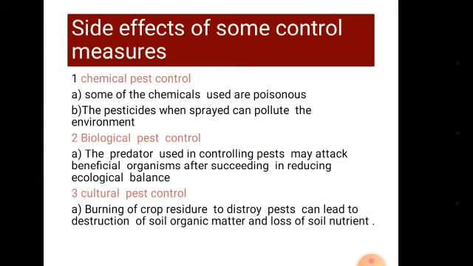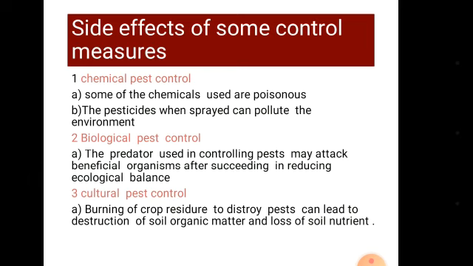4. Beneficial insects like butterflies and moths, which help in pollination of plants, can also be destroyed by these chemicals. 5. Chemicals can be washed from soil or plants by rainwater into streams, ponds, rivers, where they can kill aquatic life, and there are numerous other side effects. Especially when you use them in storing food, you have to allow a very long time before the food can be consumed.